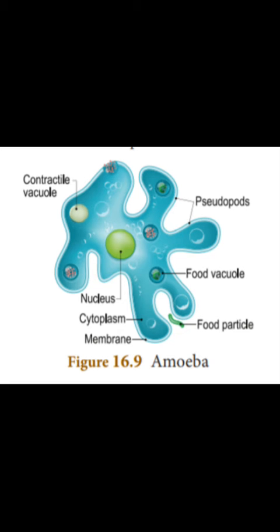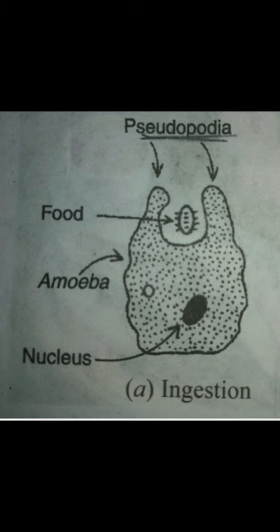It is a protozoan that moves by means of pseudopodia. In Latin, the meaning of pseudopodia is false feet. Pseudopodia are the extended part of the cell membrane. This pseudopodia helps amoeba to catch its prey.